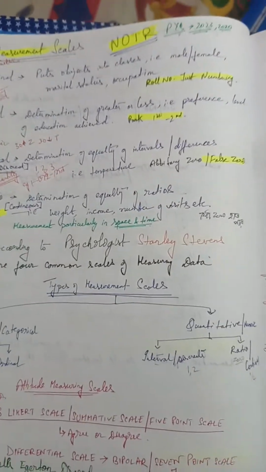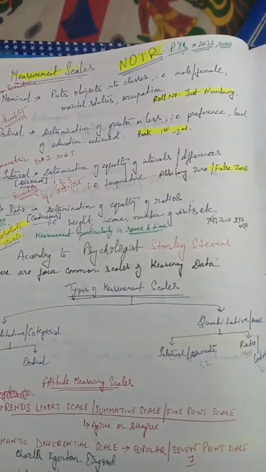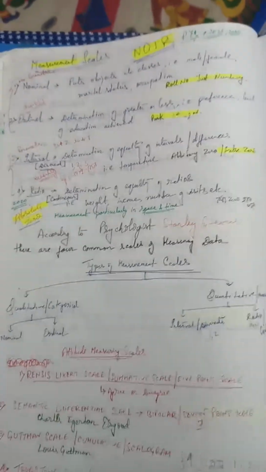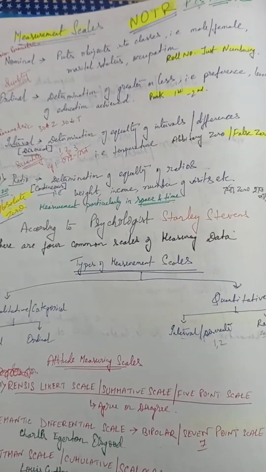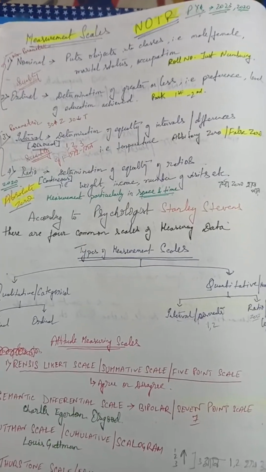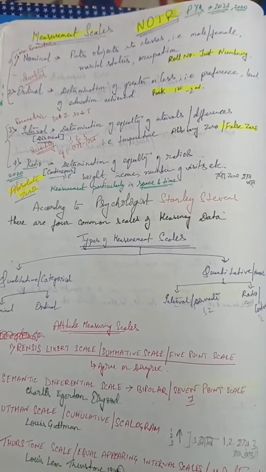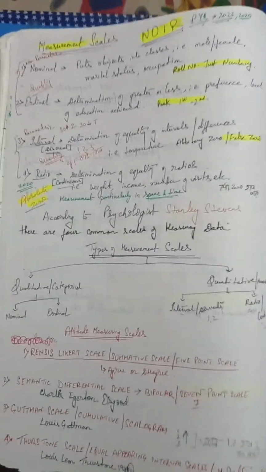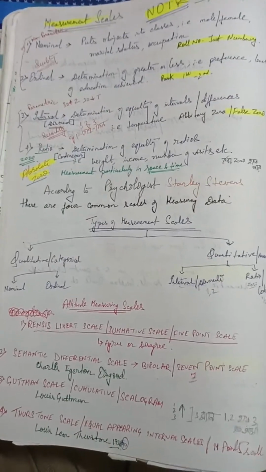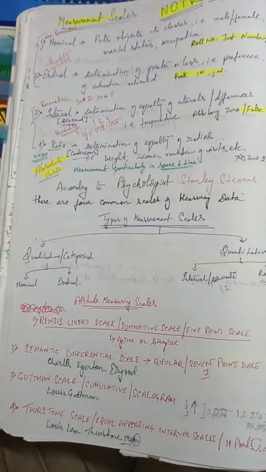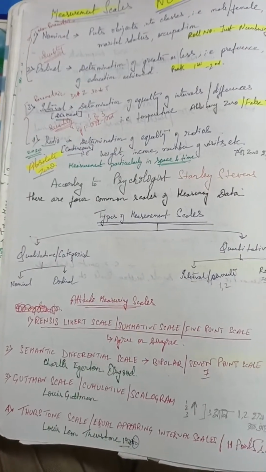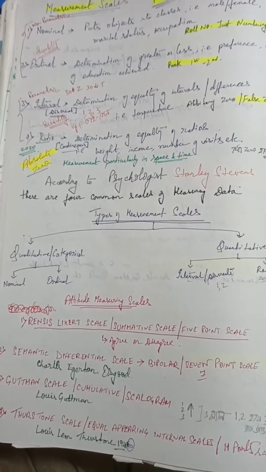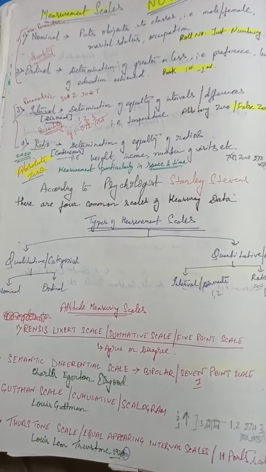As you can see, nominal means it puts objects into classes. So what is the definition of nominal scale? A categorical measurement scale where data is placed into distinct mutually exclusive categories. So NOIR's first part, N, means nominal, a categorical measurement scale where data is placed into distinct mutually exclusive categories without any order or quantitative values.